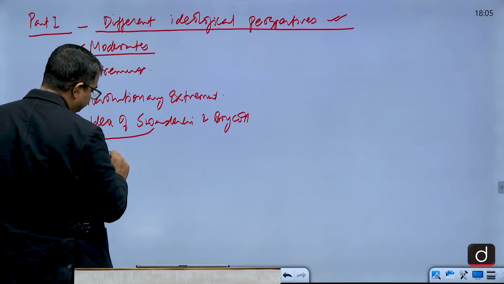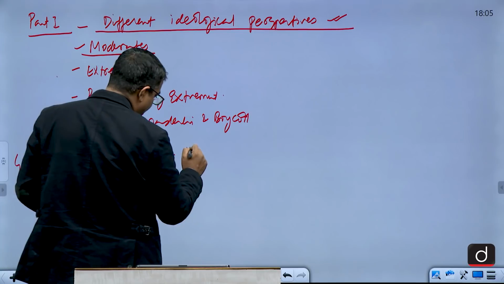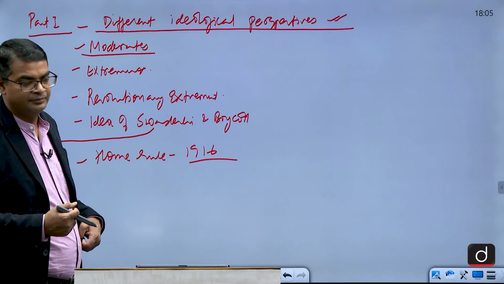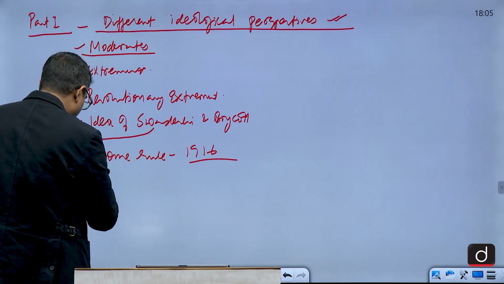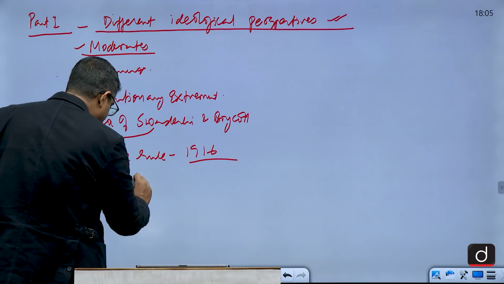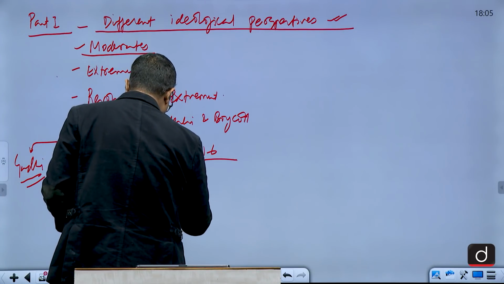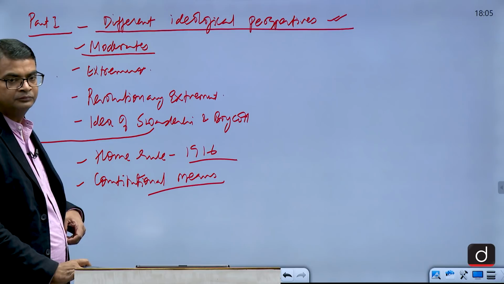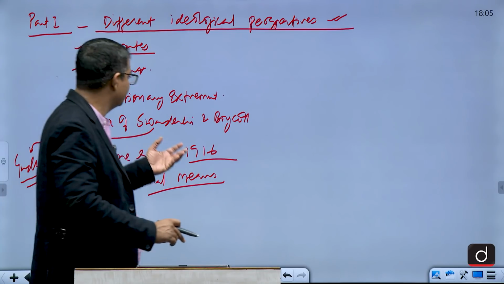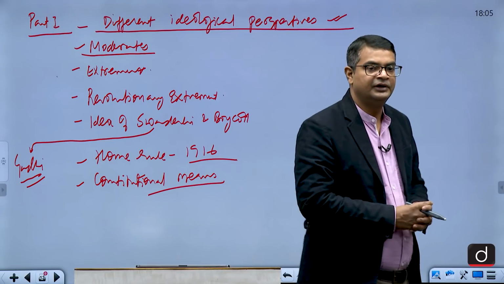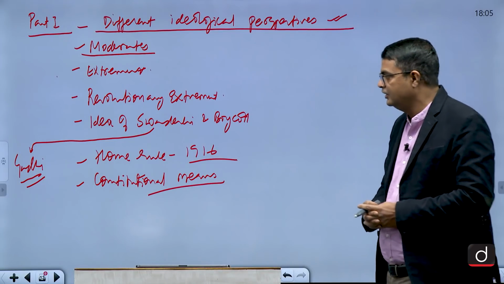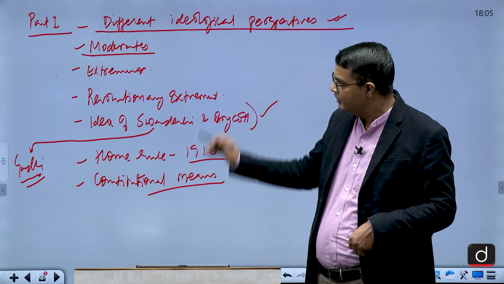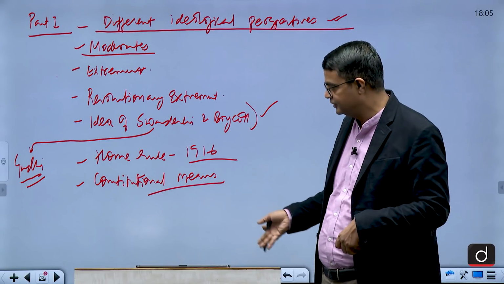The idea of home rule, 1916, how this home rule movement began by Tilak and Annie Besant. Then constitutional means were adopted by moderates and by the home rule movement. Extra-constitutional means were adopted by the extremists. The idea of Swadeshi and boycott, extra-constitutional means, all were anti-imperialist, all were anti-British.